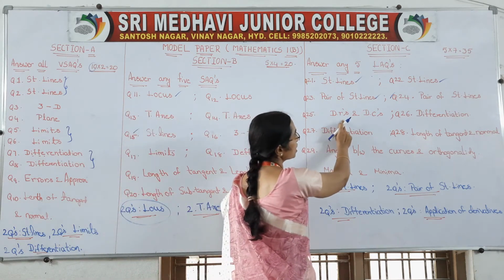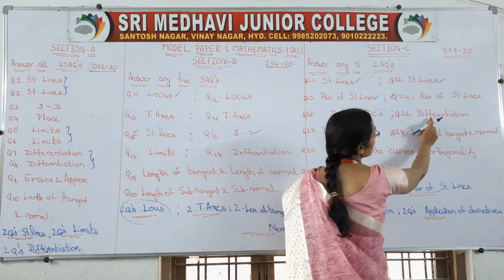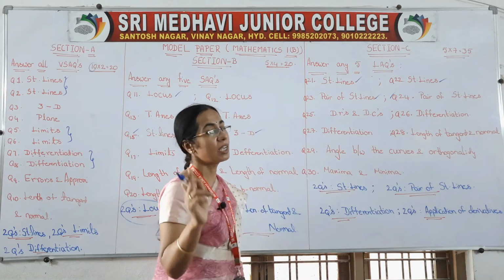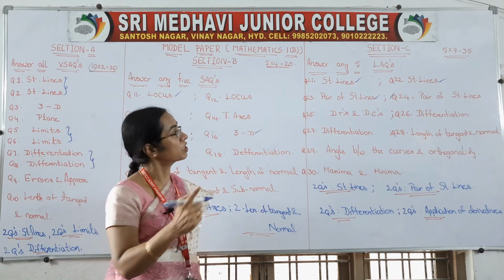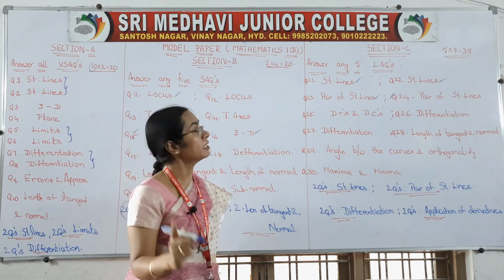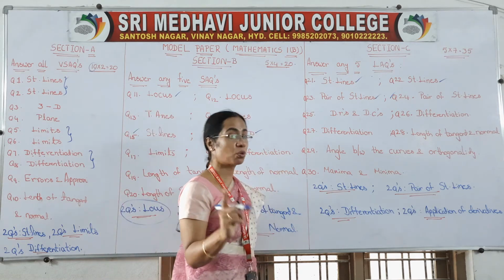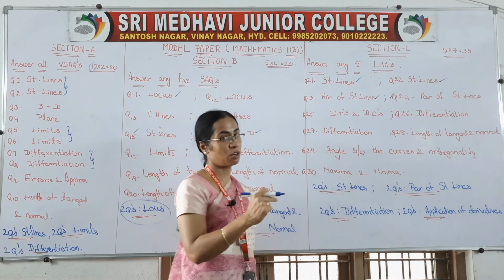Next, one question on direction ratios, direction cosines, and next one is differentiation, and next one also differentiation. That means from differentiation also we are going to get 2 questions. Straight lines 2 questions, pair of straight lines 2 questions, differentiation 2 questions, right? We have to answer 5 only out of 10.